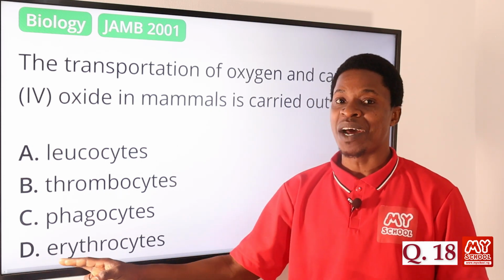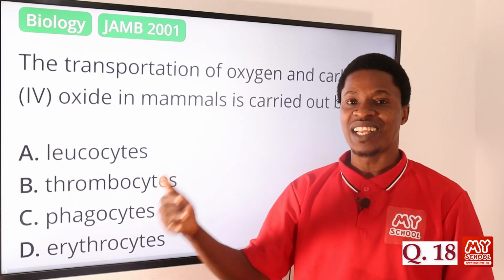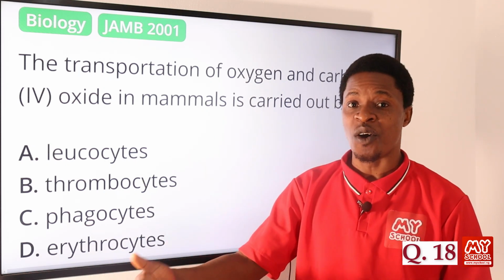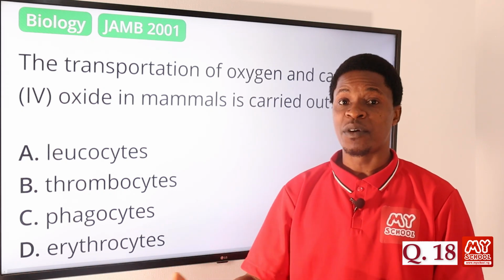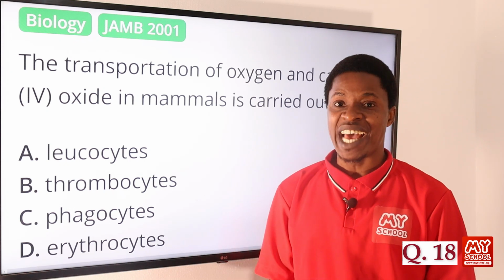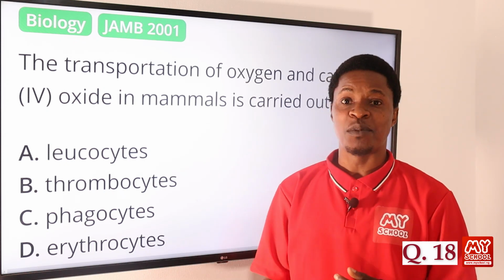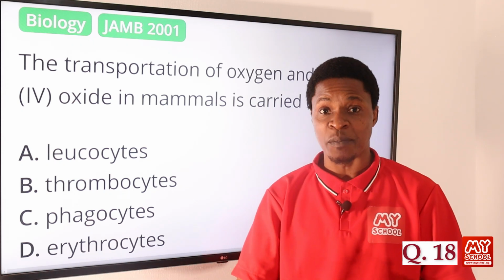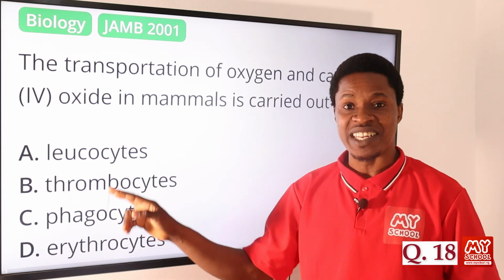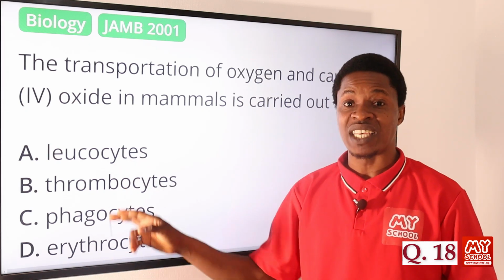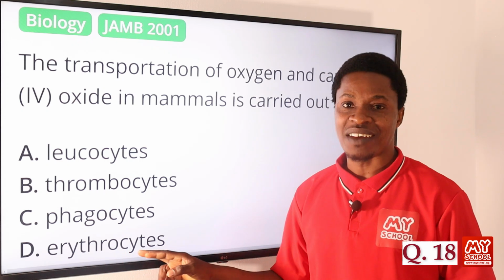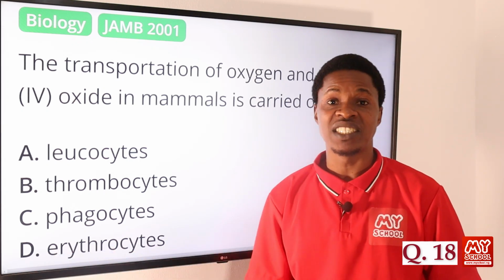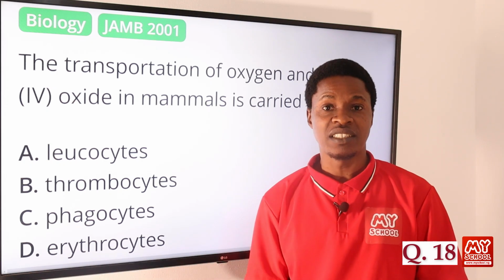So, in other words, the examiner wants to know if you know the other name that the red blood cell is called, and that its function is to transport oxygen and carbon dioxide. Of course, the examiner expected that you should have known that the red blood cell transports oxygen and carbon dioxide, but they want to know if you know the scientific name. Of course, they all sound the same, cyte, and then we have cyte here. So erythrocyte is actually the red blood cell. So the correct answer is option D, erythrocytes.